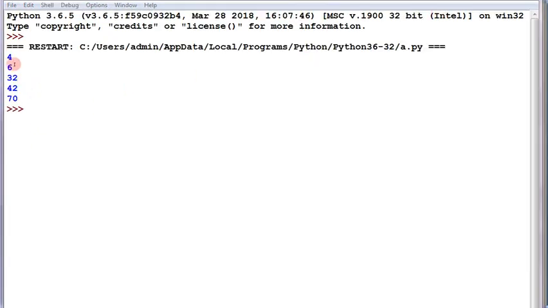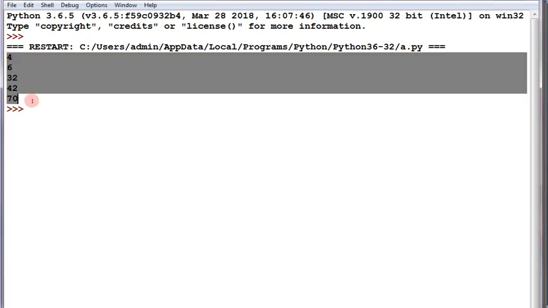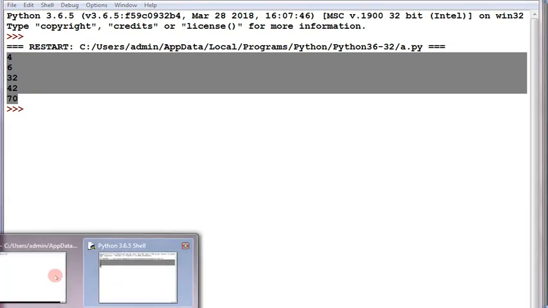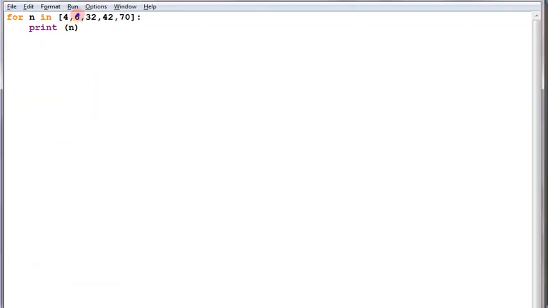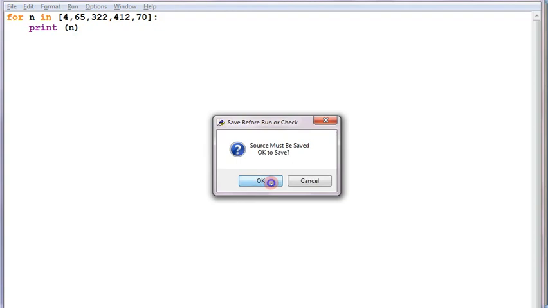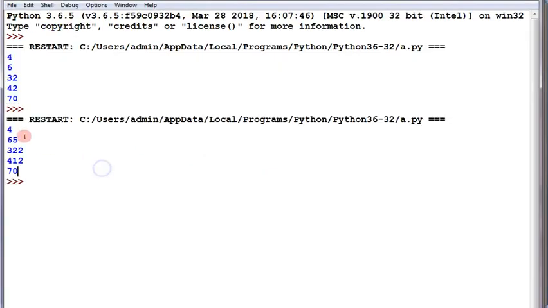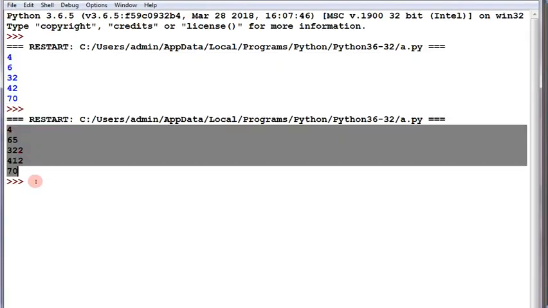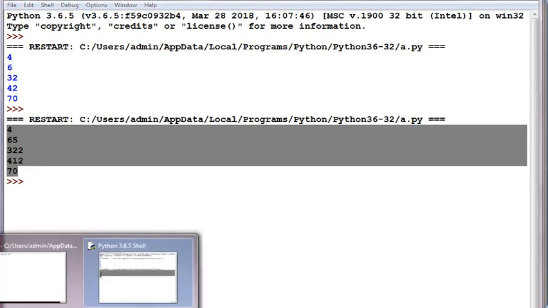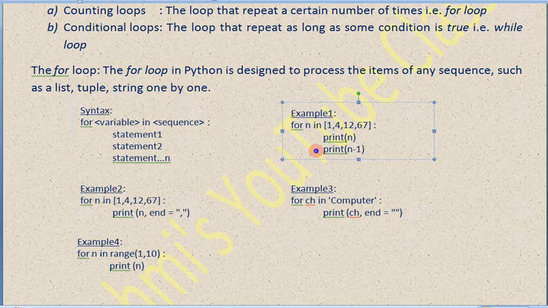Running the module, we will get our result like this. As we kept here five numbers, that is 4, 6, any number, any sequence of numbers I can make, and I can run the module simply. It will save the module as well as show the output on screen, and all the numbers will print one after another. Okay, so this is how the looping structure or for loop can be executed.